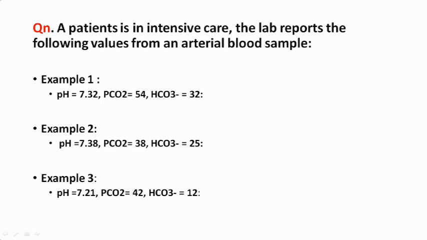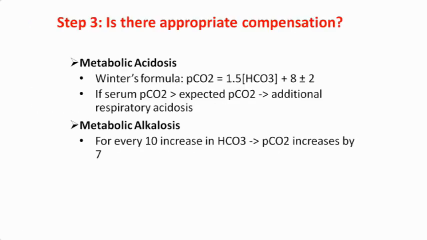So in this metabolic acidosis, we will see whether there is adequate compensation by PCO2 or not. So you apply this formula: 1.5 into bicarb plus 8, plus or minus 2. So bicarb in this patient is 12. 12 into 1.5 is 18. 18 plus 8 is 26. 26 plus or minus 2 means 24 to 28.